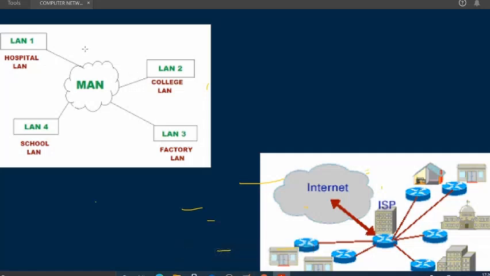This is a diagram. For more explanation you can just see this. This is how LANs are getting connected. I have also related it to WAN, but MAN actually covers a smaller area than that. Hospital is connected with college LAN, it is connected with factory LAN, it is connected to school LAN by what? As an internet service provider you can call it, and it is a metropolitan area network. Here also you can see it working as ISP and giving services to all these things. Here you can see how it is working. So this is how it is working.